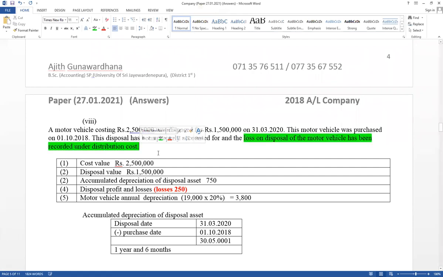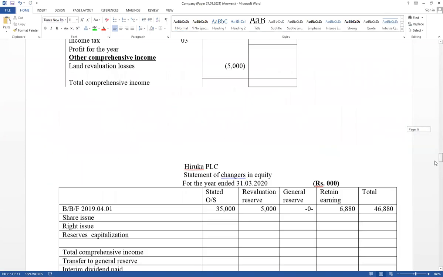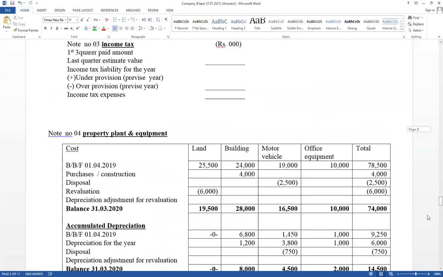Now think about it. The disposal loss is equal to 50. Normally the disposal loss should be recorded under other expense. But in this example, the disposal loss was recorded under distribution expense. It is not correct. Therefore, that value should be removed from distribution expense. It should be included under other expense. Therefore, the disposal loss was erroneously recorded under distribution expense. Right, record it under other expense.